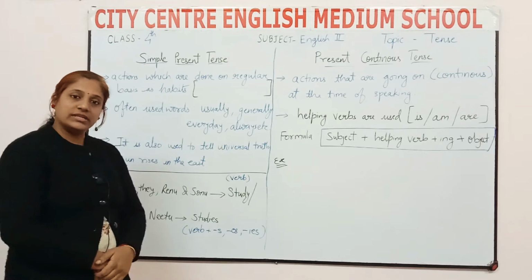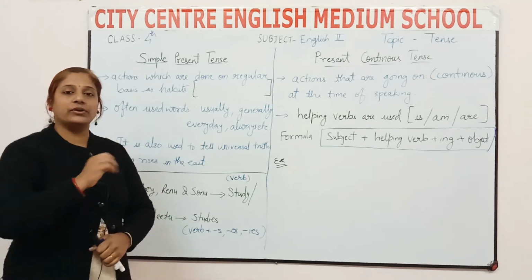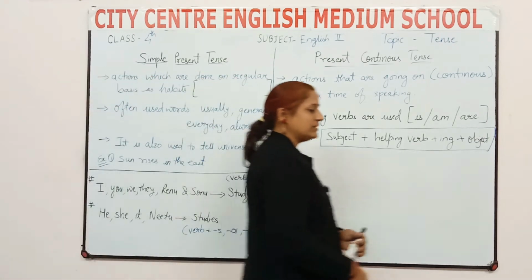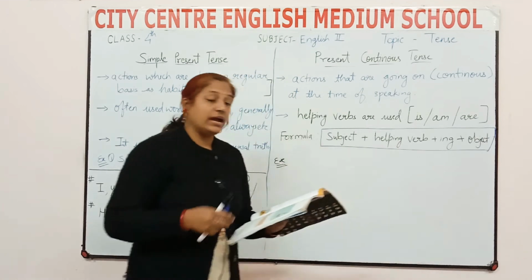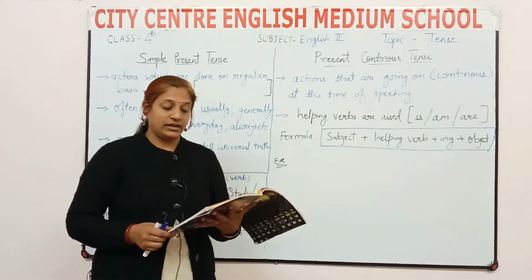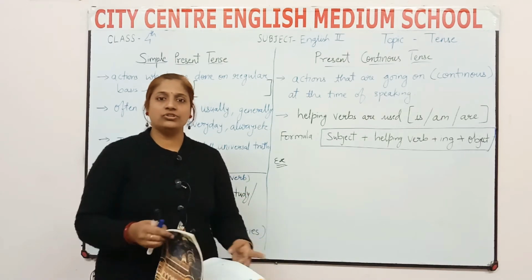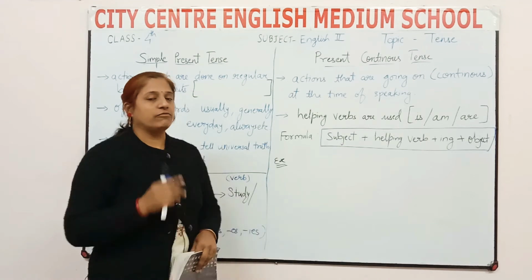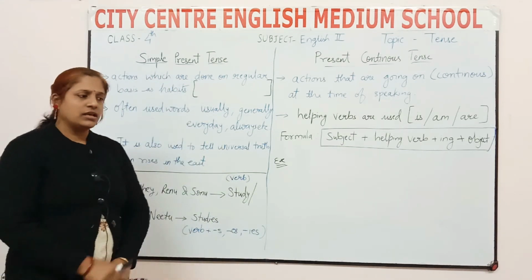In your book you can see the paragraph in which a girl is telling her routine. For example, hi, I am Mani. I usually get up at 6 o'clock in the morning. I learn classical music and so on. So she is telling her routine. For this we use simple present tense.